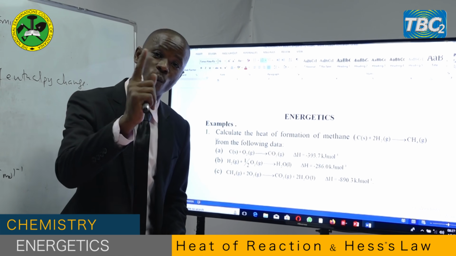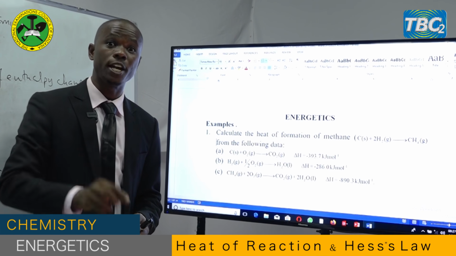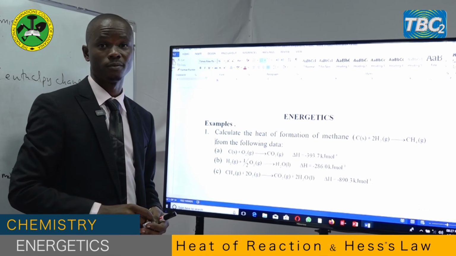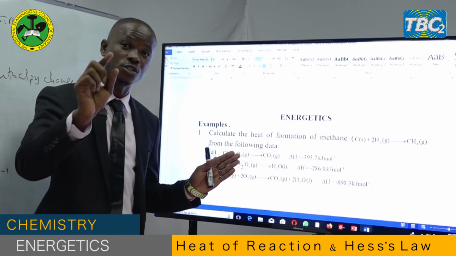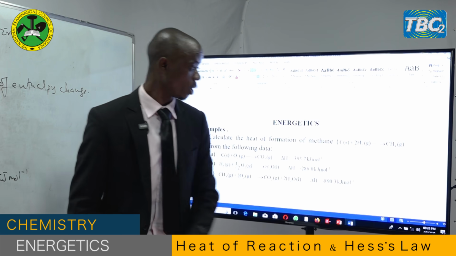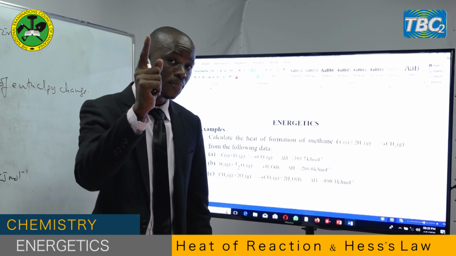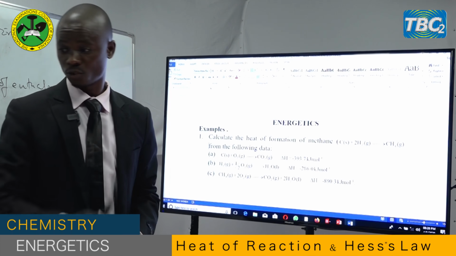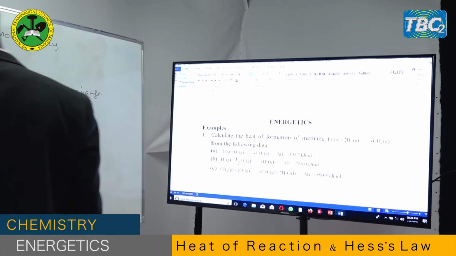Now, this is one of the ways of asking these questions. You can be given the required equations directly from the question. Because here you are told to find the enthalpy of formation of methane, and you are already given the thermochemical equation, so you find the enthalpy change for that equation. So that is number one way of asking those questions. You can be given directly. My dear students, let me take you back to the board here.